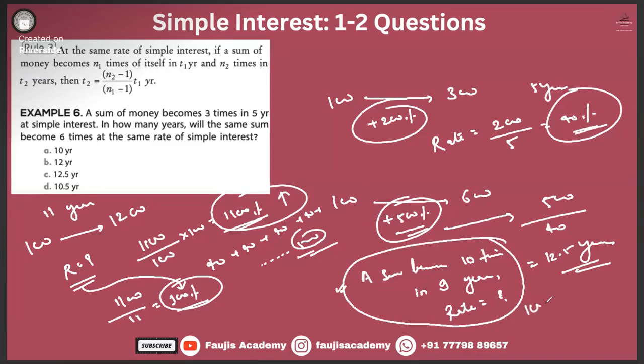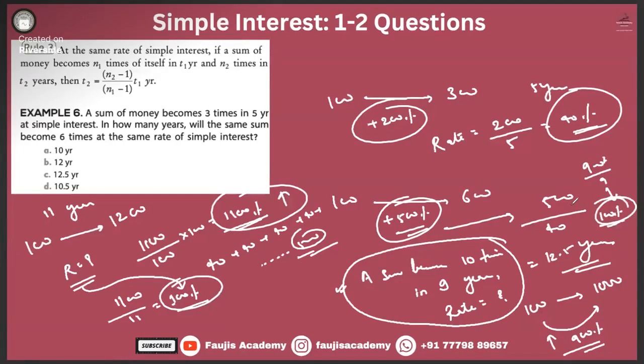That means 100 rupees became 1000. That means 900% growth happened, right? Growth happened at 900%. And in how much time period? 9 years. That means how much was the rate?